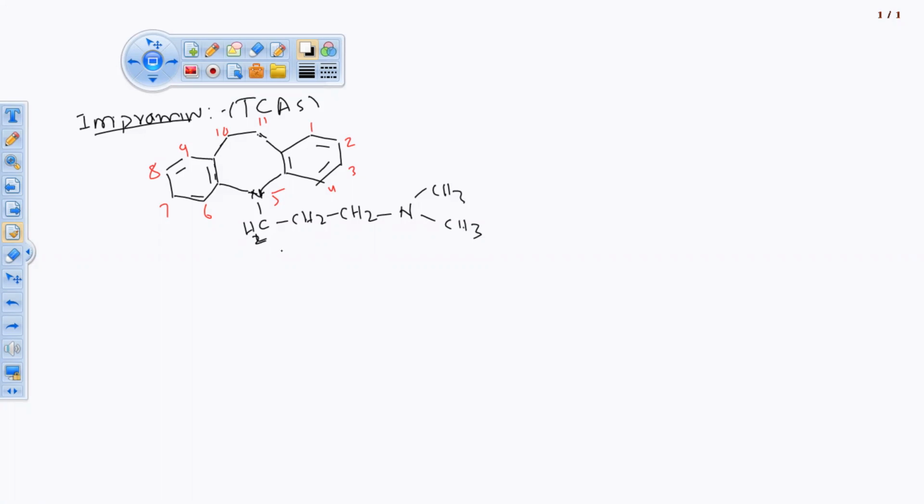Now what will we do? This is substituted, it is attached, so we'll give numbering to this also. We are not going to start the numbering from the nitrogen atom because it has two methyl groups. The major category associated with this chain is the cyclic ring, so we'll start the numbering from here onwards: 1, 2, 3. On the third position, we have the nitrogen atom.